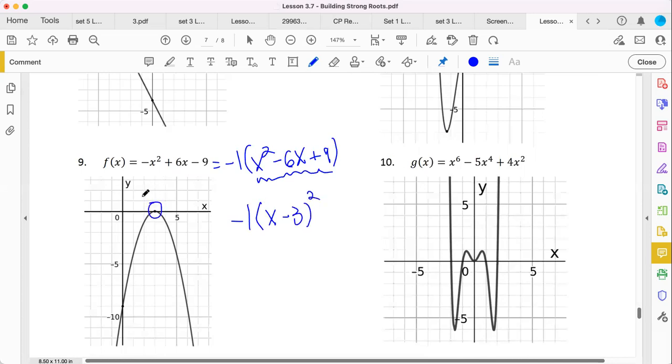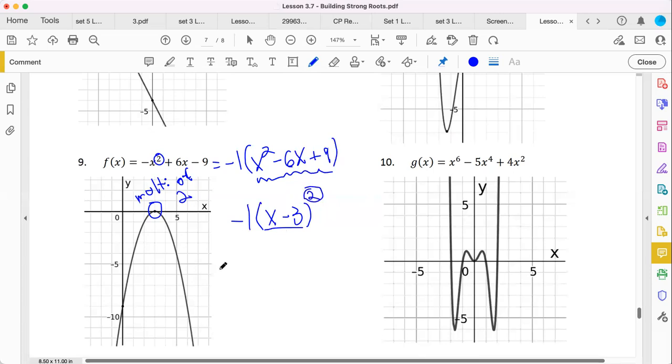Well, there it is. Multiplicity of 2. And how does this work? Well, it goes up, hits it like a vertex, then bounces back down. With the fundamental theorem, with a highest exponent of 2, we would assume 2 roots. Even though we only have 1 root here, the multiplicity of 2 saves it. So this works out pretty well.